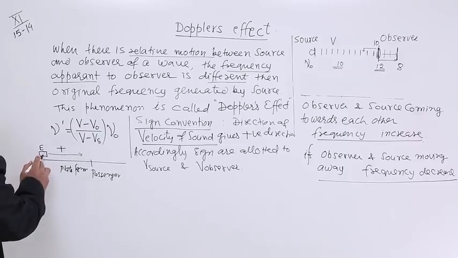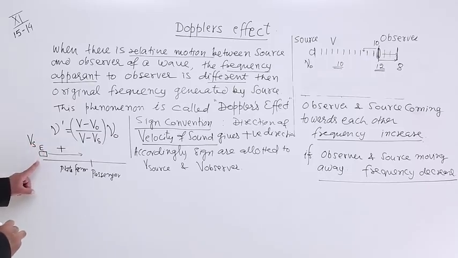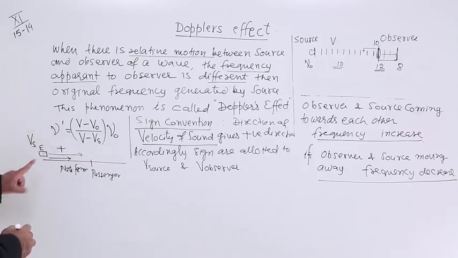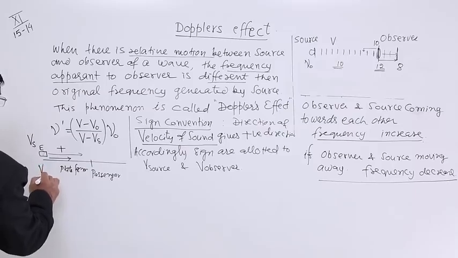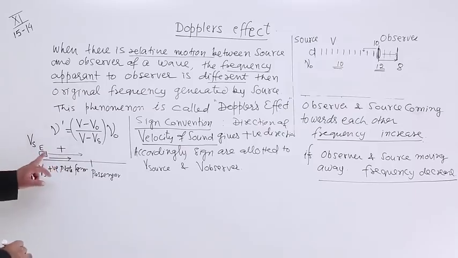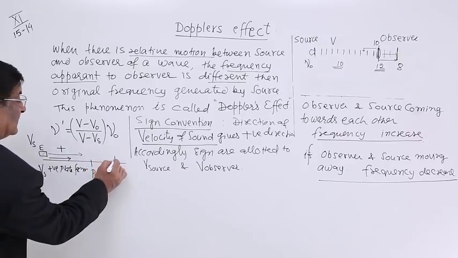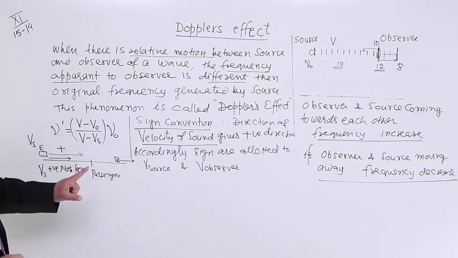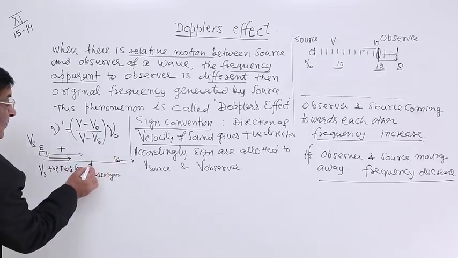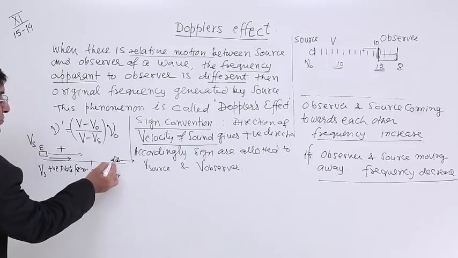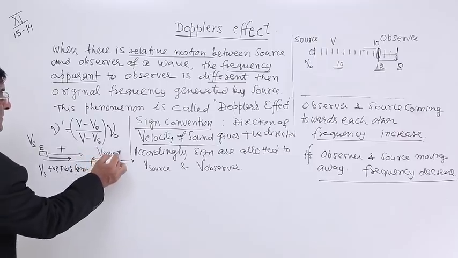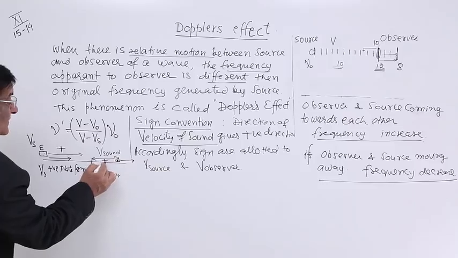So now for this system, this is our positive direction. Now the train, the source, has velocity Vs. What should be the sign of Vs? The engine is going in this direction and this is our positive direction. So here Vs is to be taken as positive. Now the engine crosses the passenger and reaches here. The engine is still going in this direction, but what is the direction of sound? Now the observer is here, here is the source, so this is the direction of sound. So this is now the positive direction.